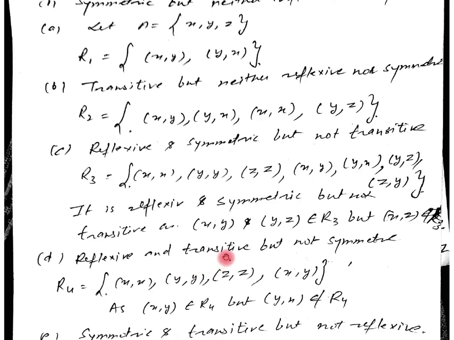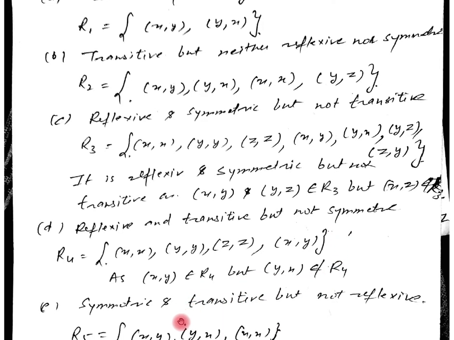Because for transitivity, we are not having the pair like XY and YZ. So we should not say it is not transitive. If there is something like this, then we can say it is not transitive. But reflexivity: XX is there, YY is there, ZZ is there. For symmetricity, XY is there, but YX is not there, so it is not symmetric.